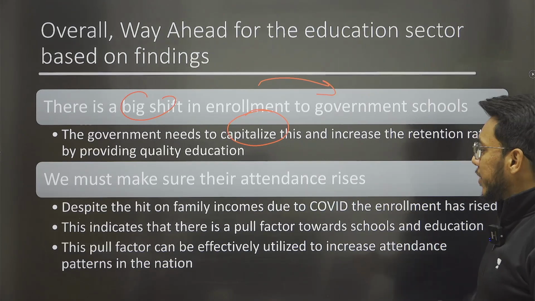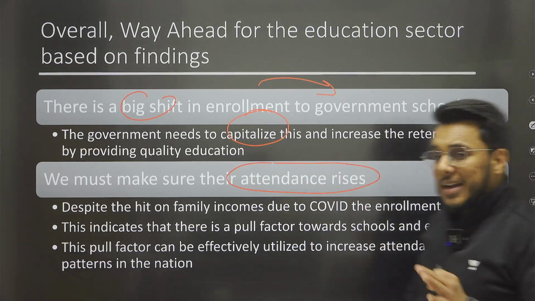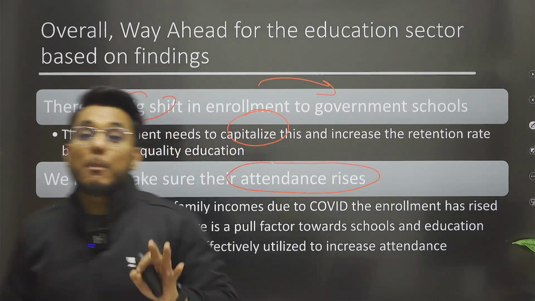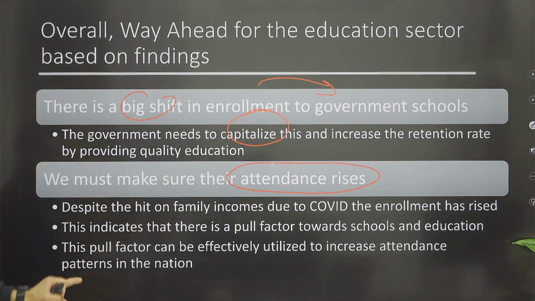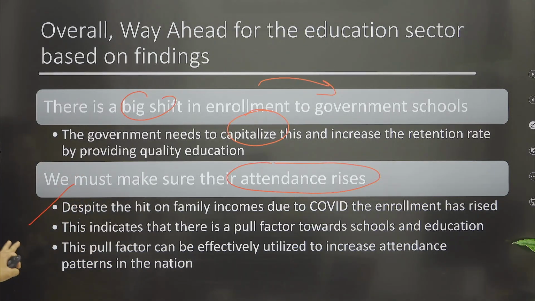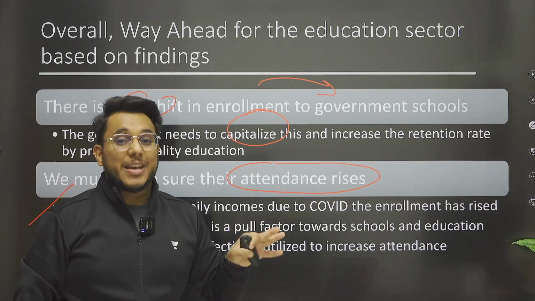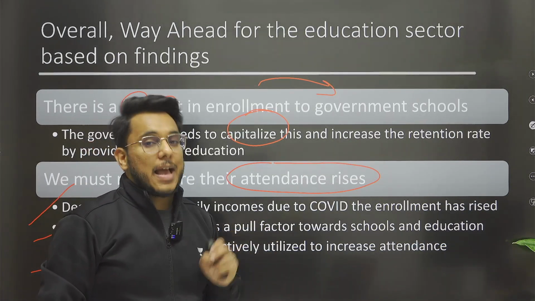Moreover, we also need to ensure that their attendance rises in school. And for this, we need to look beyond education. For example guys, COVID-19 came and incomes got hit, but still enrollment has increased. The pull factor towards school and education is there. So this is happening, which is a positive trend. We need to leverage it as early as possible.